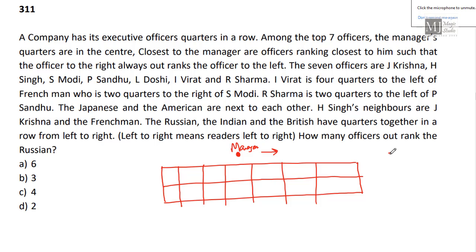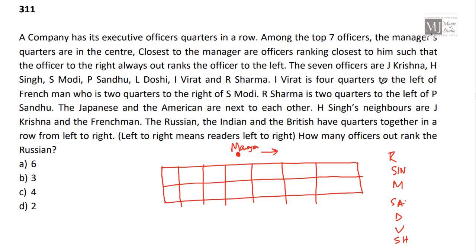The 7 officers are J. Krishna, H. Singh, Modi, Sandhu, Doshi, Virat and Sharma. So we have Singh, Sandhu and Sharma. Doshi, Virat, Modi and Krishna.